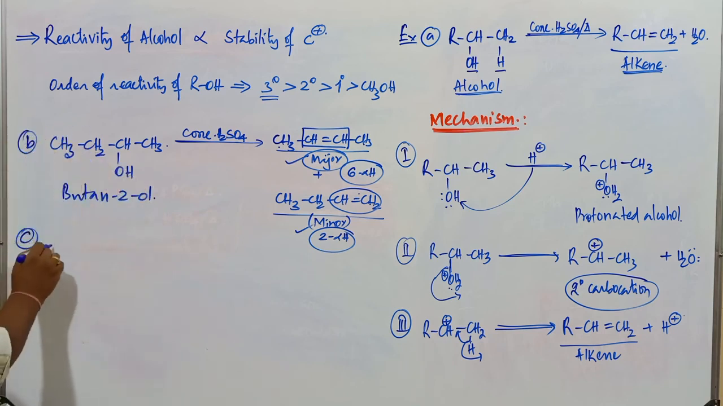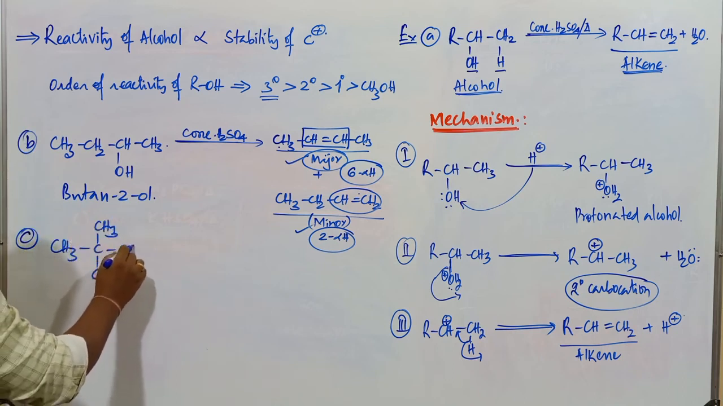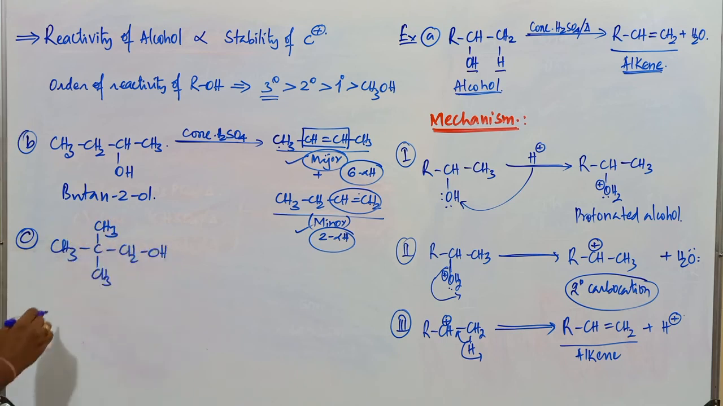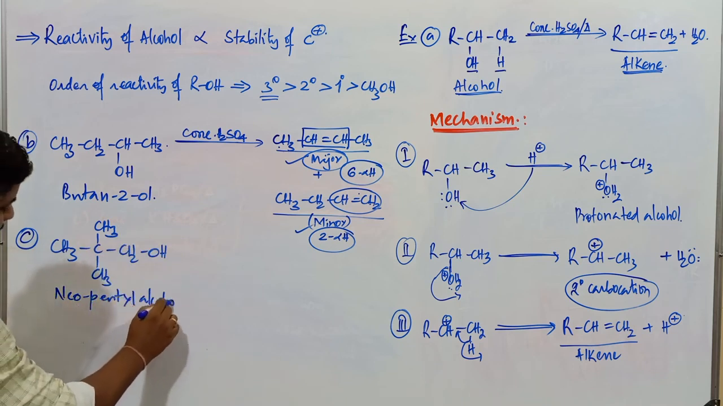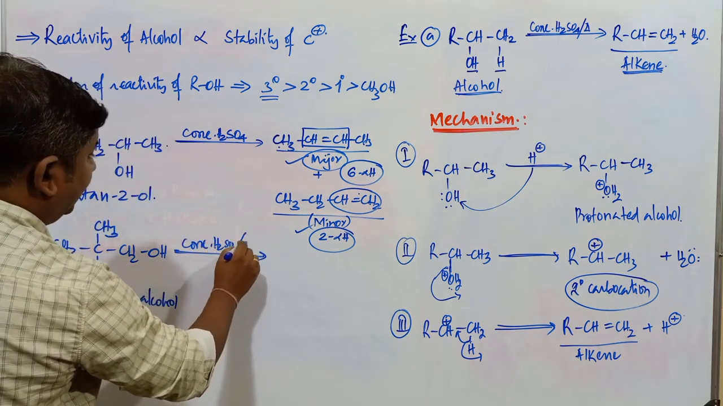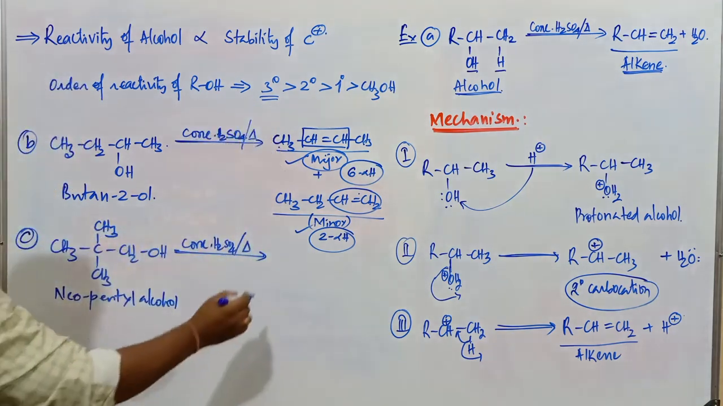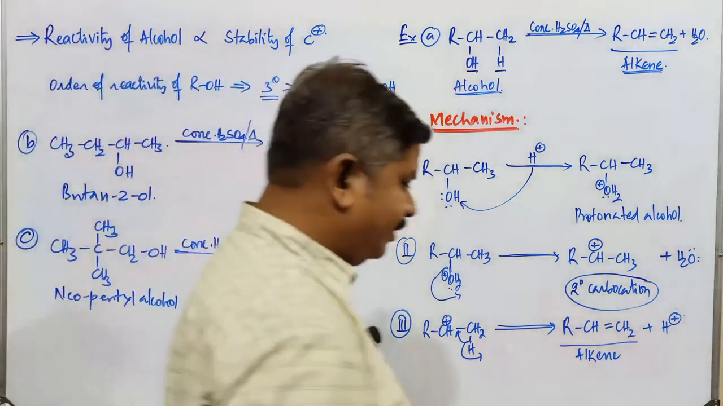Next one, consider the alcohol (CH3)3C-CH2-OH. This is commonly known as neopentyl alcohol. If it is treated with concentrated sulfuric acid followed by heating, remember, followed by heating, what is the major product obtained in case of this compound? Try to identify the product in this reaction. Neopentyl alcohol undergoes dehydration. So what type of alkene is possible? Just copy it. I'll explain the remaining part.